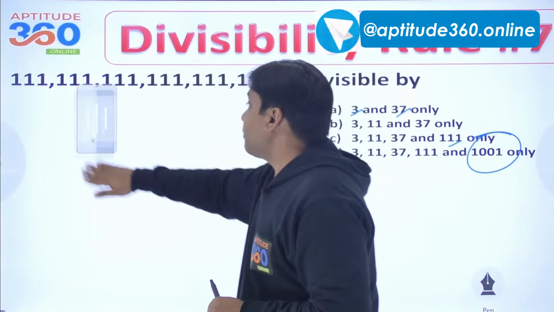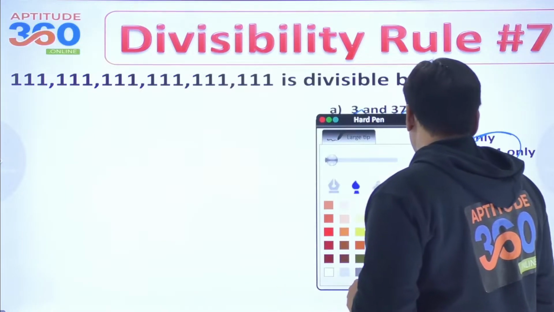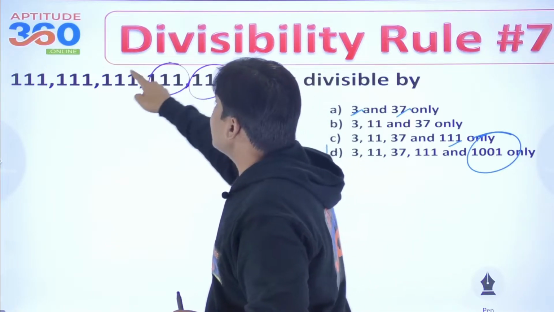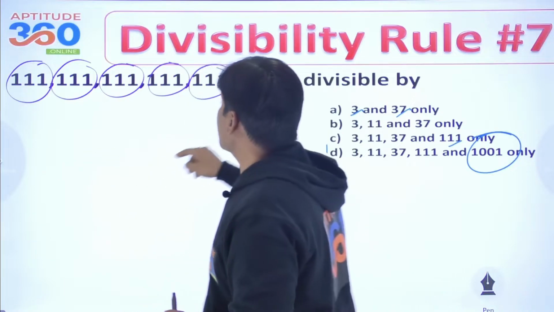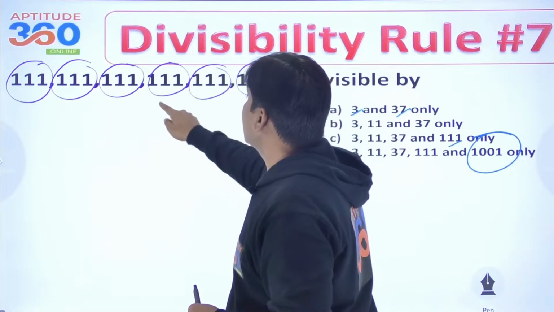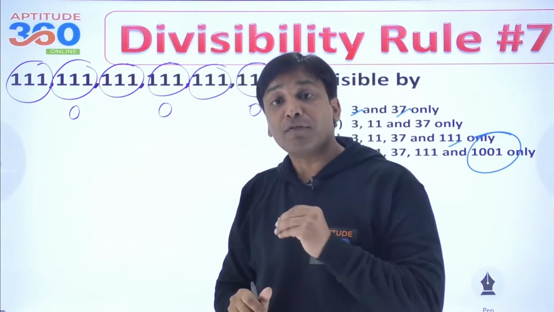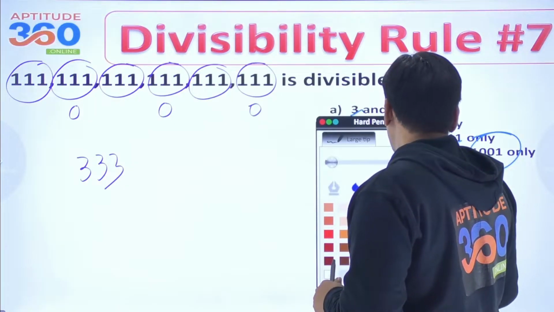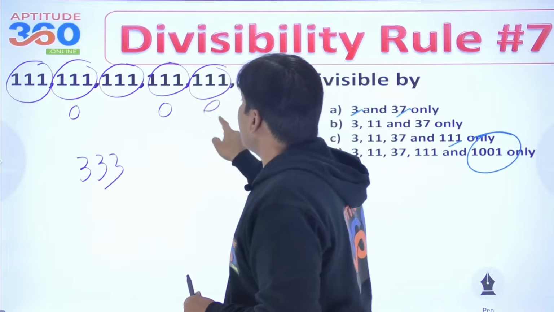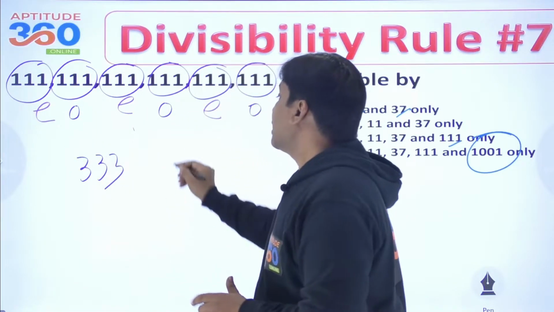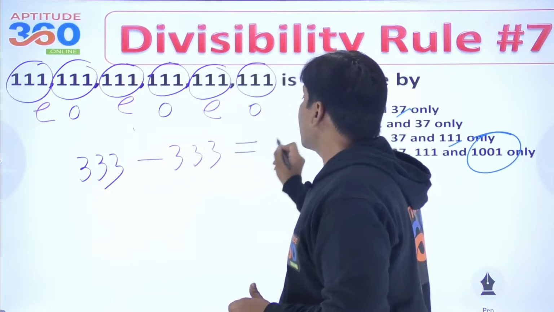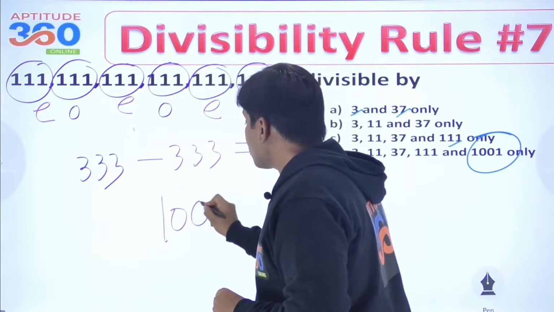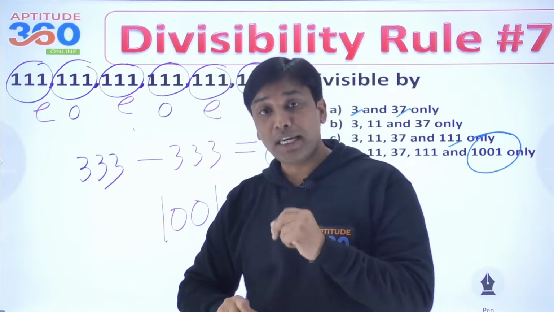If you haven't seen that one, please go watch it and come back and solve this question, right? Now I am going to check whether this number is divisible by 1001 or not. So what will I do here? Look at this. I have got these 6 packets, right? So this is odd and even and odd. So what is going to be the sum of digits at odd places? I would say 3, 3 and 3, so 333. And the sum of digits at even places would also be nothing but 333, and if you subtract it, it comes out as 0, and if it is coming out as 0, then this number should be divisible by 1001.